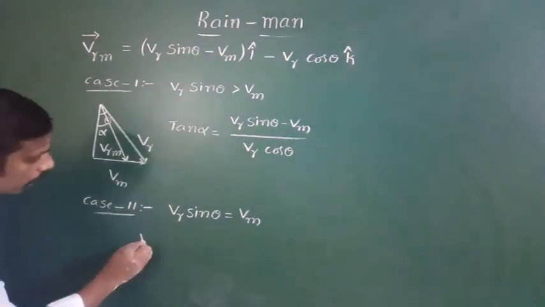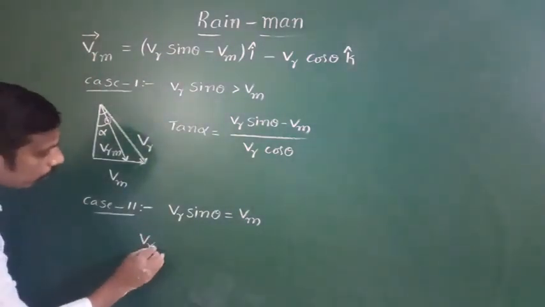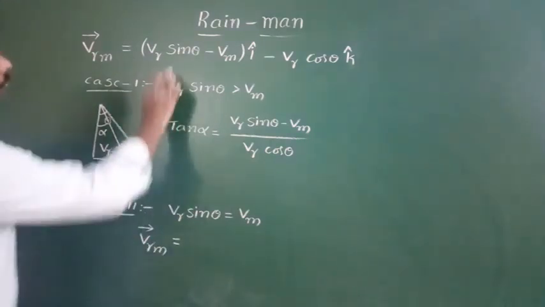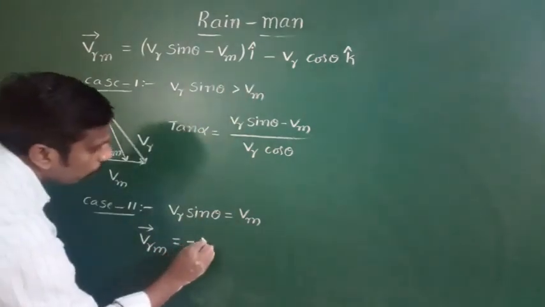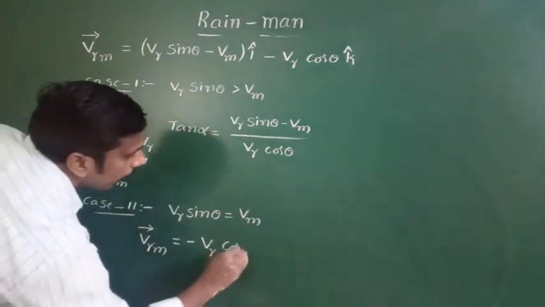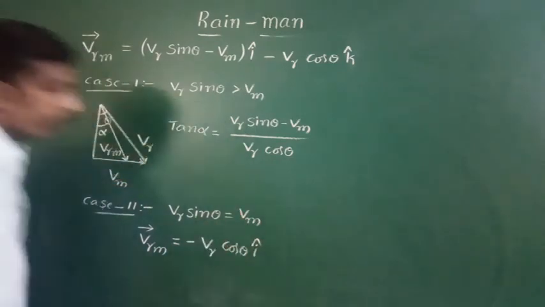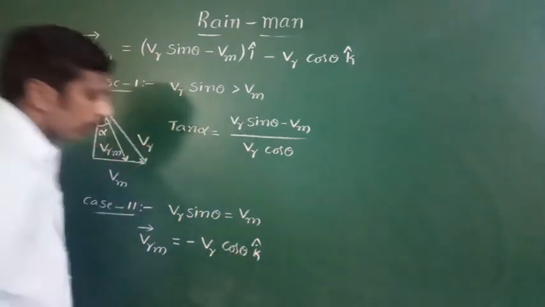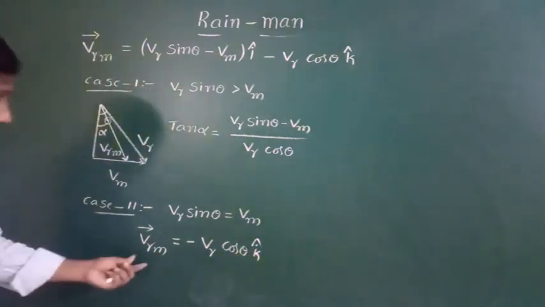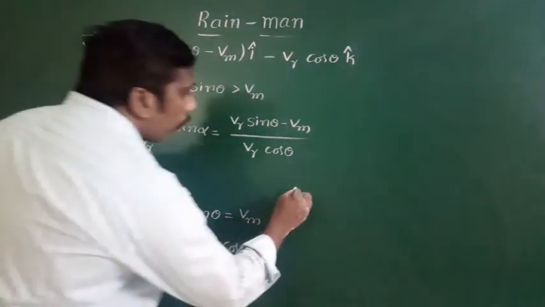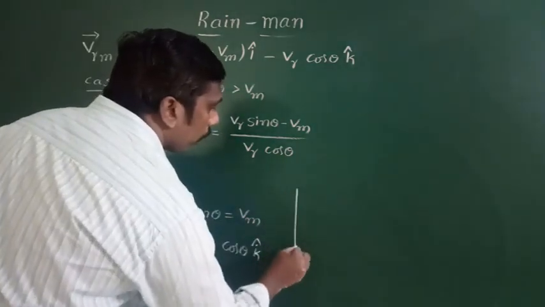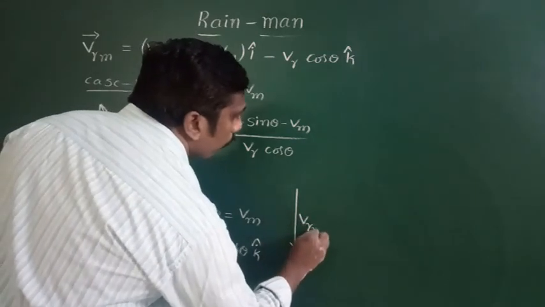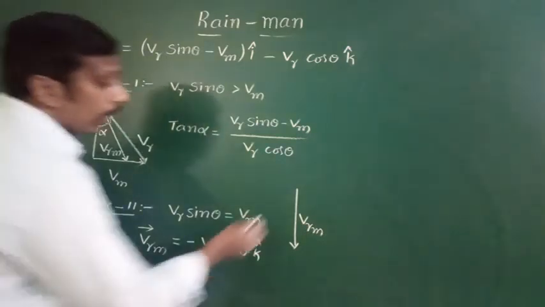Then the velocity of the rain with respect to man, Vrm, is equal to only Vr cos theta into k cap. In this case, rain appears to fall in a vertically downward direction for the man. This is the velocity of the rain with respect to man.